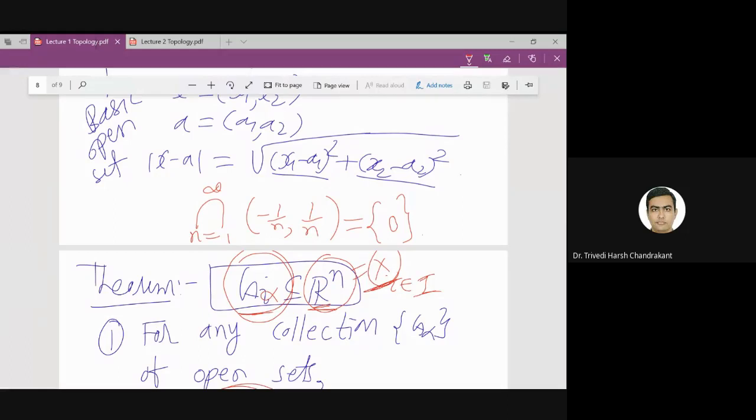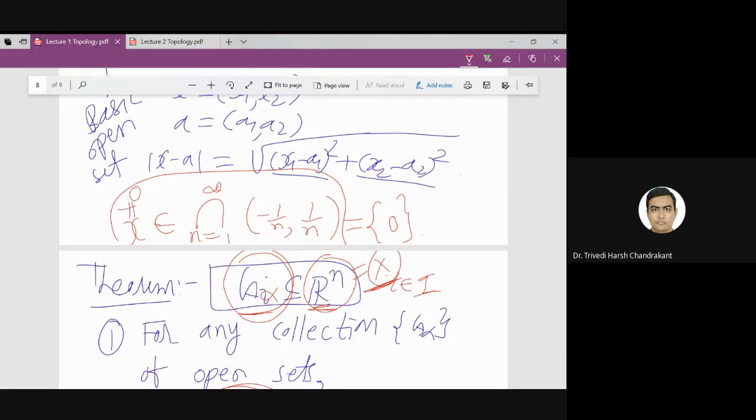One way it is clear that 0 belongs to each of these sets, so 0 belongs to the intersection of all these sets. That means singleton 0 is a subset of this intersection. So one side is true. Now for the other side, as you have said, we have to use the Archimedean property. You have to start with any element x in this intersection, and you can assume x is a non-zero element.